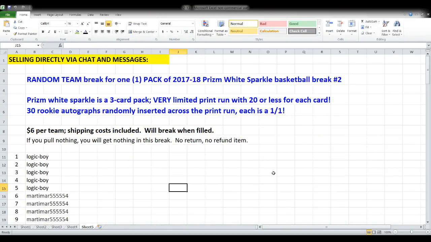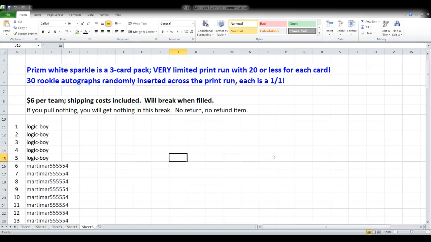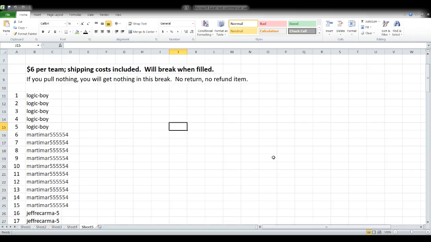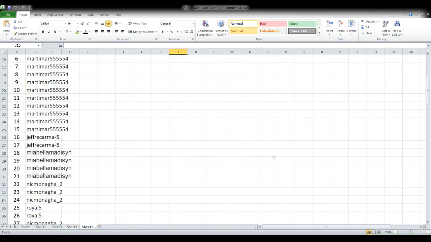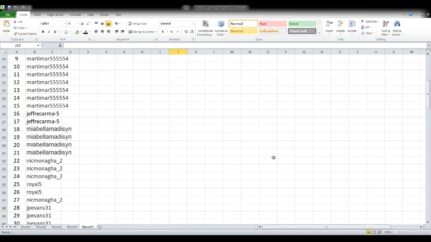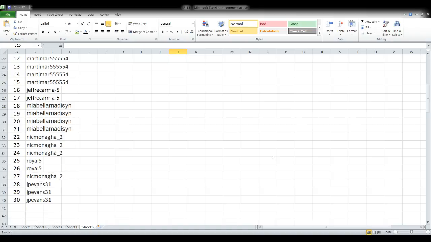So here's the information on it. Of course, it's random team. It's one pack. This is break number 2, so it's the second time we've broken a pack of this Prism white sparkle. Here are the folks who are in the break. You see we've got our 30 names in there. And the 30 names are going to stay there in that order.